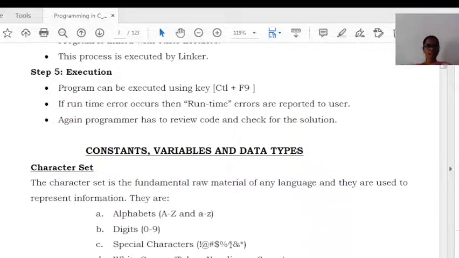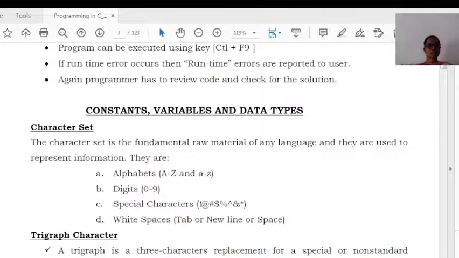First one is alphabets, which may be capital letters or small letters. Next one, digits, that is numbers from 0 to 9. Next one, special characters. Special characters include all the symbols. Next one, white spaces. White spaces are nothing but a space, new line or blank spaces. These four things form the character set.